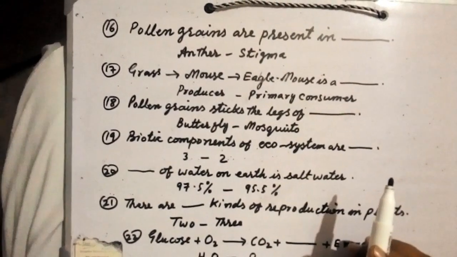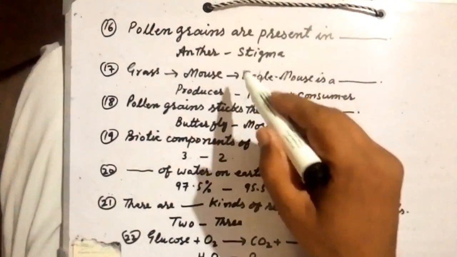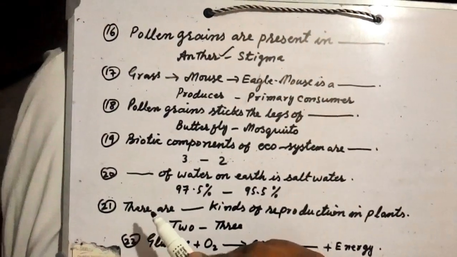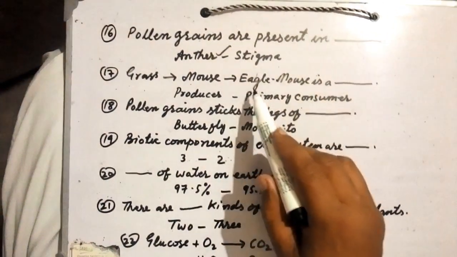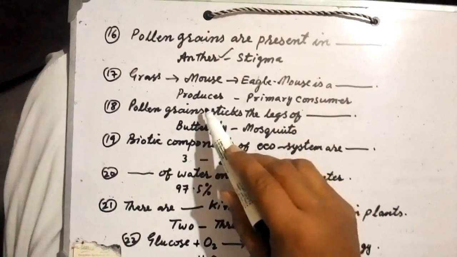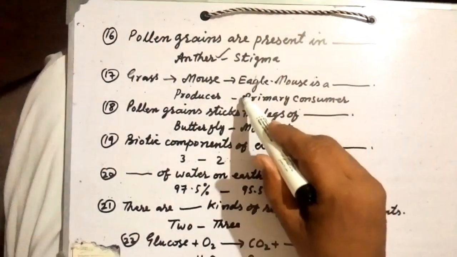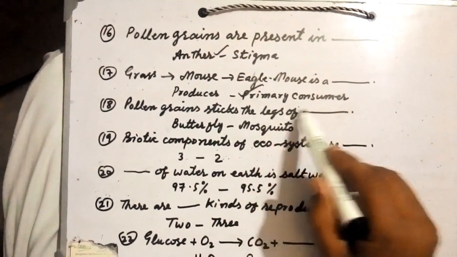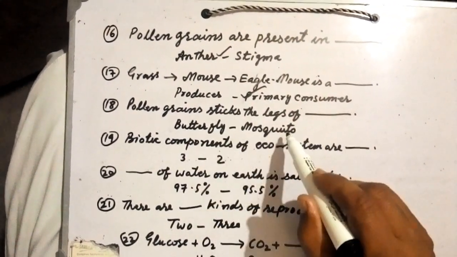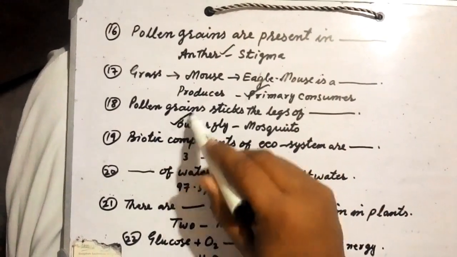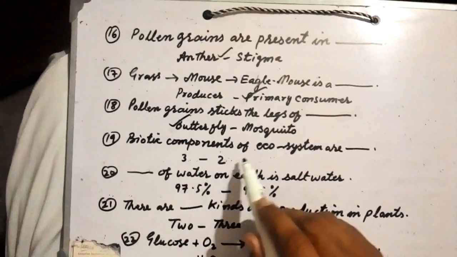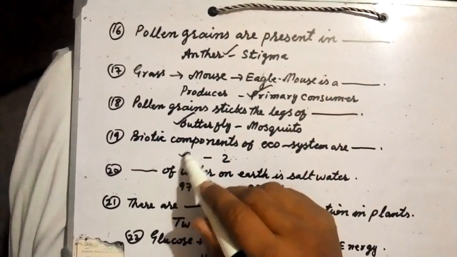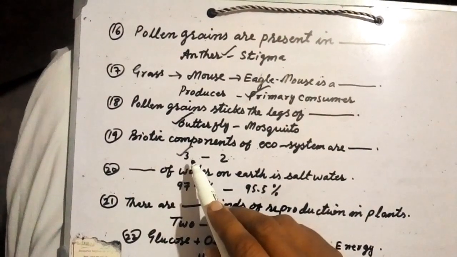Pollen grains are present in dash: anther or stigma. Pollen grains are present in anther. The right answer is anther. Grass, mouse, eagle: the mouse is a producer or primary consumer. Pollen grains stick to the legs of dash: butterfly or mosquito. Biotic components of ecosystem are 3 or 2: primary consumer, secondary consumer.